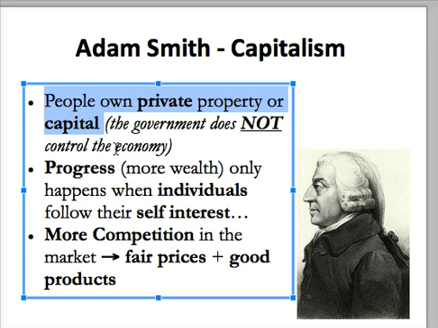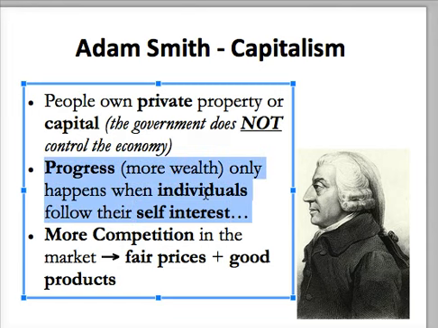Because he said the only way that we can make progress is when individuals follow their self-interest and they're able to make their own businesses, they're able to start their own business and make their own money. But if we have the government controlling everything, we're never going to get anywhere, according to Adam Smith, because progress can only happen when individuals, not the government, follow their self-interest.